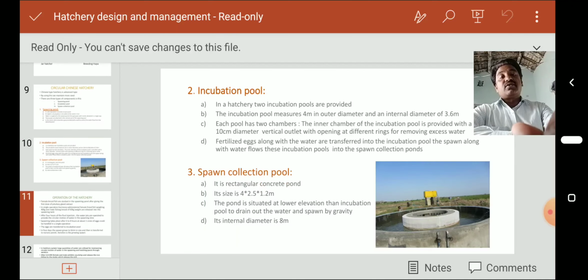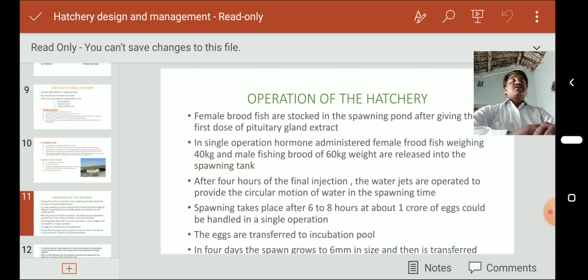Next, this is about operation of the hatchery. In this hatchery, we select the breeders, and these selected breeders are kept in a hatching hapa in the running water of a stream or river. There the courtship behavior takes place.